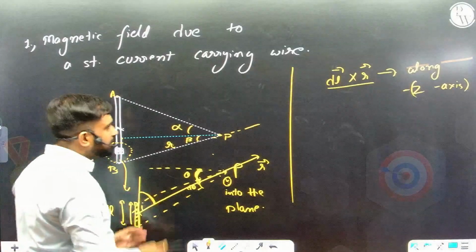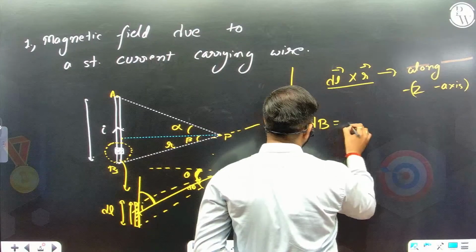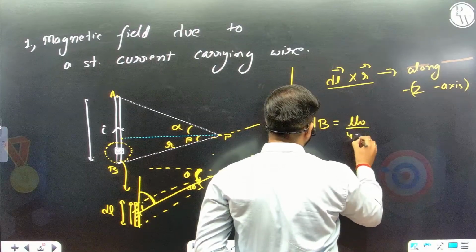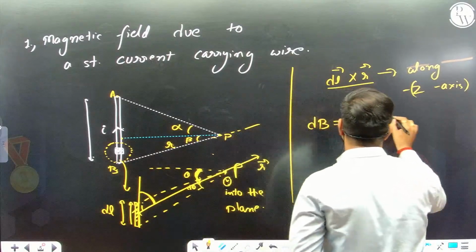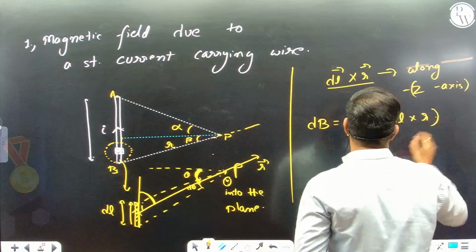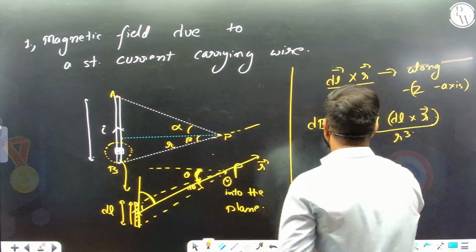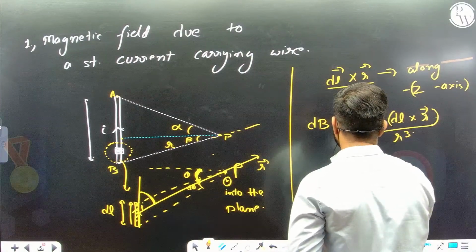So I'll write the cross product. I know that the little magnetic field is mu naught upon 4 pi, I dl cross r, and r cube.